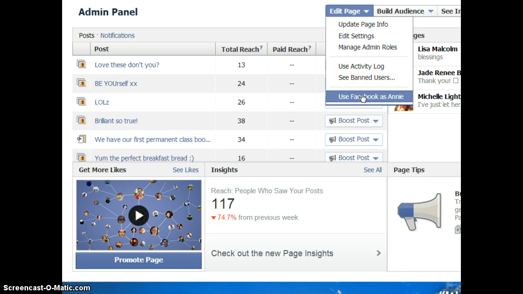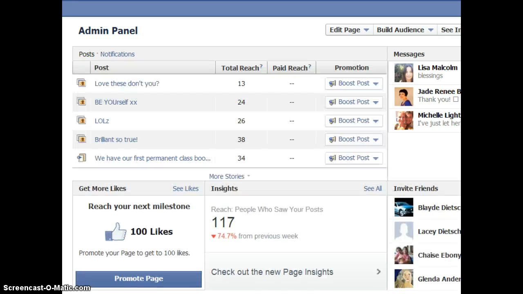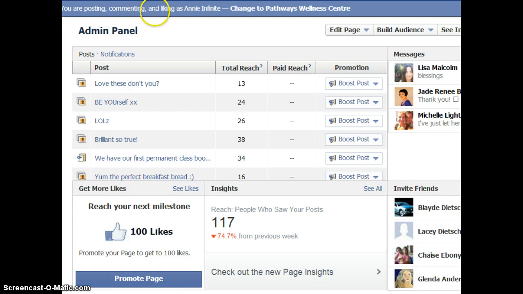Now it's really important that when you do this, you check that up here you are posting and commenting as your personal name. Don't use this. If you find that you are posting and commenting and liking as your business page here, it'll say change to your personal name, and in that case that's Annie Infinite. So click that. If you're stuck with that wrong, change back to you personally, never use this again.